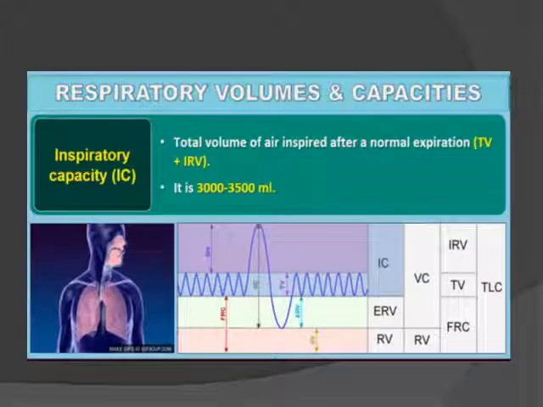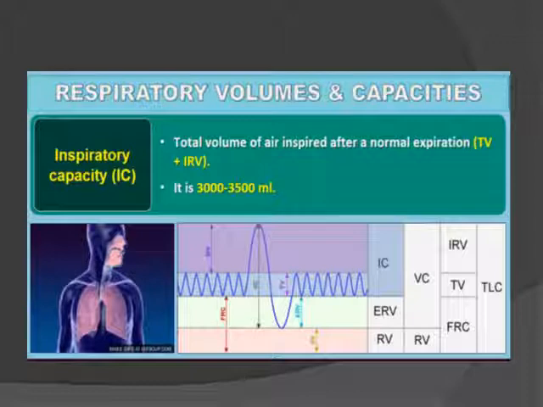Next are the pulmonary capacities, or you can say the respiratory capacities. Earlier we discussed the respiratory volumes: tidal volume, inspiratory reserve volume, expiratory reserve volume and residual volume. Now we have the respiratory capacities.